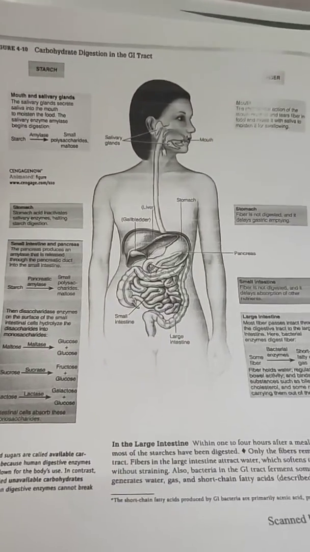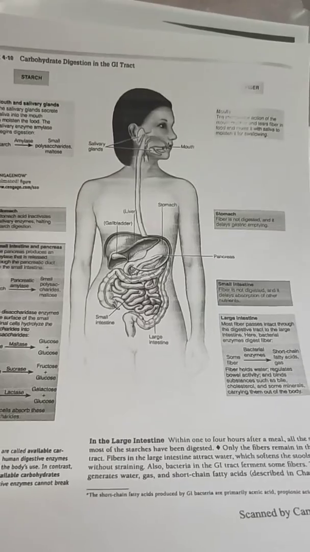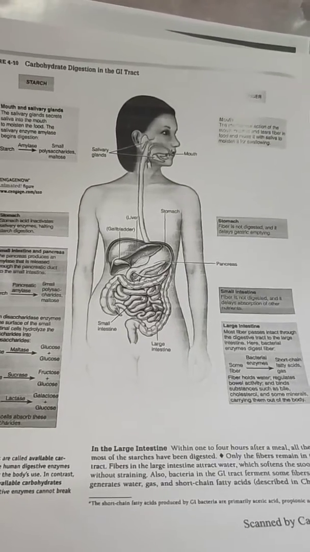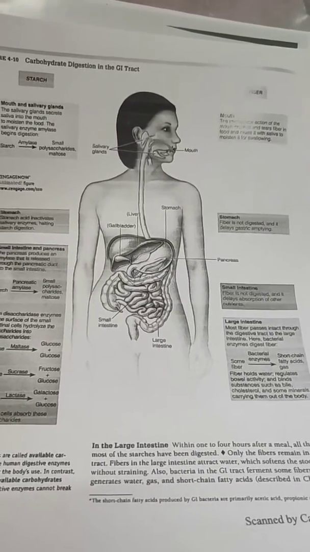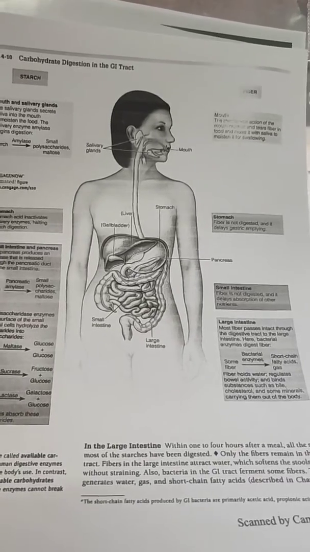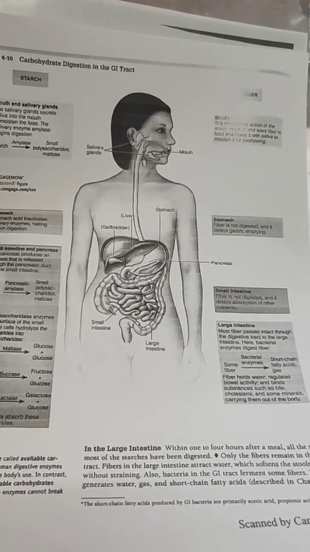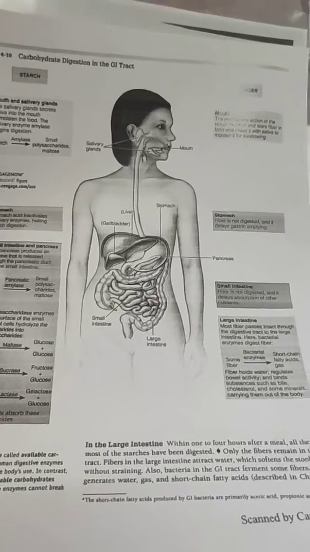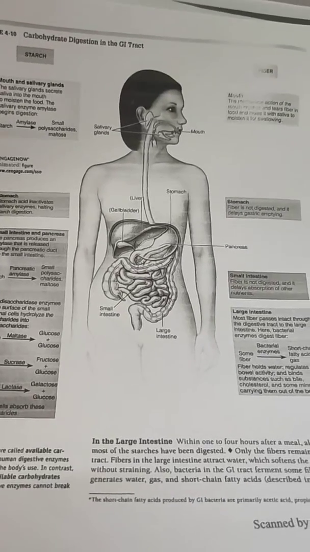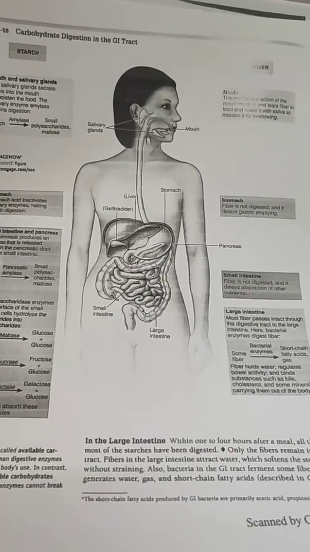In the large intestine, within 1 hour after a meal, sugars and starch have been digested. Fiber remains and attracts water and softens stools, and bacteria in the GI tract also ferment some fibers. This process generates water, gas, and short-chain fatty acids.